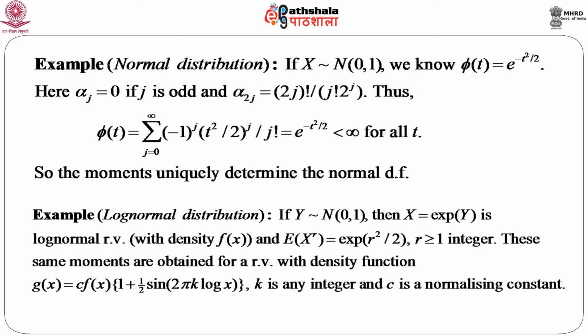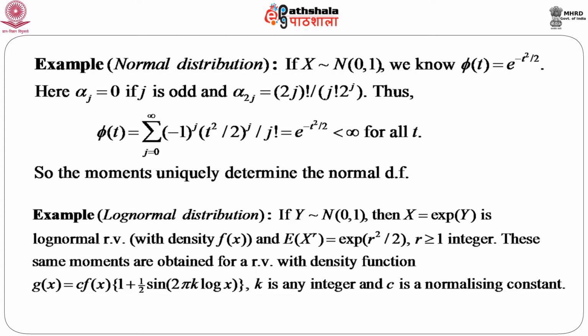But it is observed that these are exactly the same moments that can be obtained for a random variable whose density function is given by g of x, say, c into f of x, where f of x is the density function of the log normal distribution, into 1 plus half sine 2 pi k log x, where k is any integer and c is a normalizing constant.